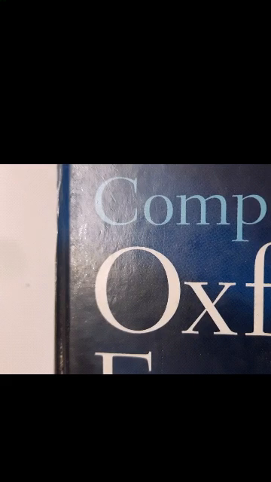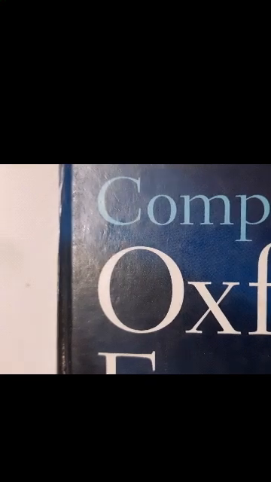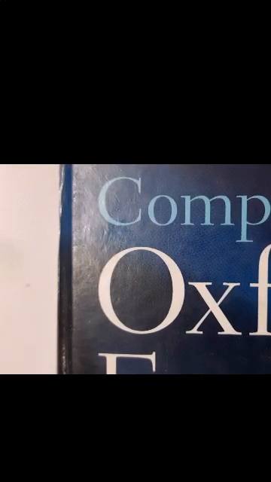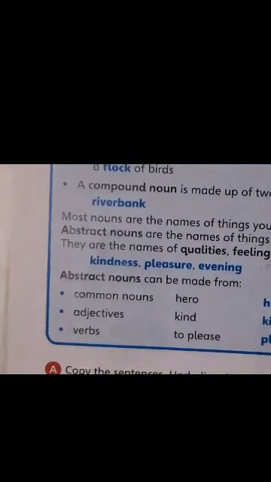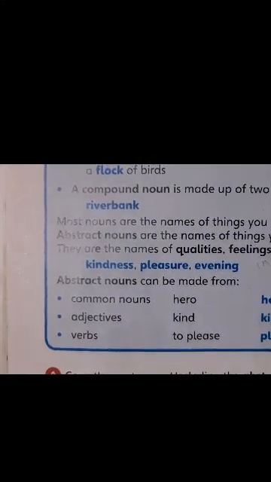This will make you an expert in the language. So please use your dictionary to form abstract nouns. Because today we are going to learn to identify an abstract noun and how to form abstract nouns. Now if you come back, children, to your textbook, that's on page 28.